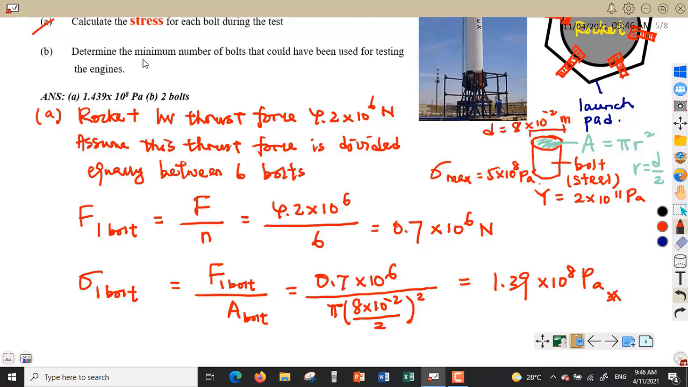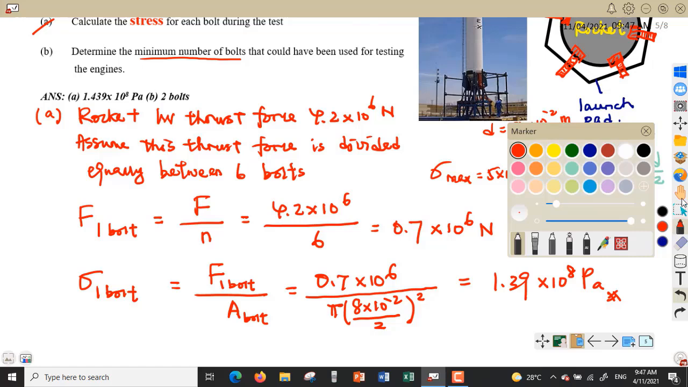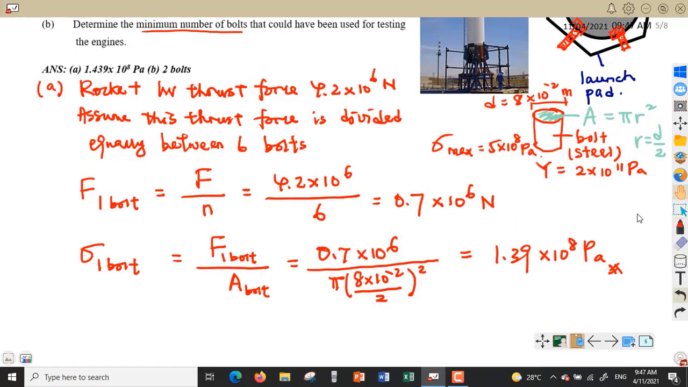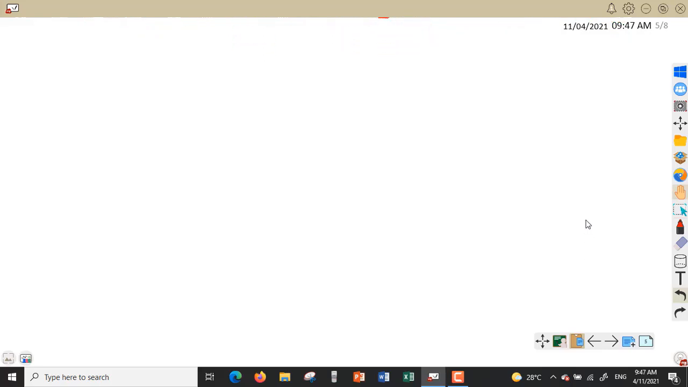Question B, we want to determine the minimum number of bolts that could have been used for testing the engine. Okay, so class, if we are engineers, maybe we are thinking of trying to minimize the number of bolts that can be used to hold the rocket during test firing. So we want to find the minimum number of bolts we can use. Alright, so maybe we don't need as many as 6. So we want to find the minimum number of bolts we can use.